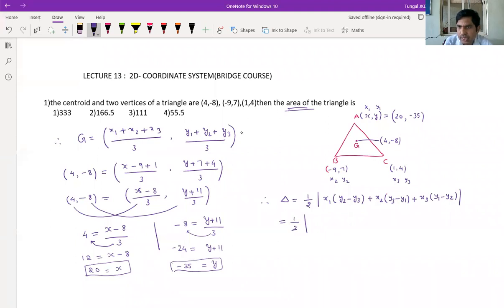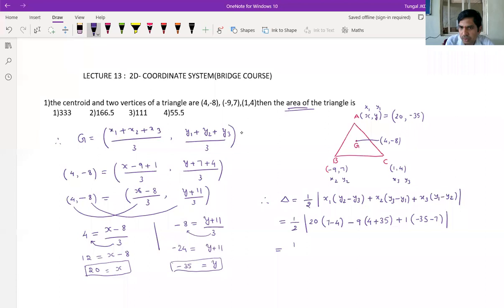Half modulus x1, nothing but 20, y2 minus y3, 7 minus 4, that you write down, plus x2, nothing but minus 9, y3 minus y1, 4 minus of minus 35, plus x3, nothing but 1, y1 minus y2, nothing but minus 35 minus 7.